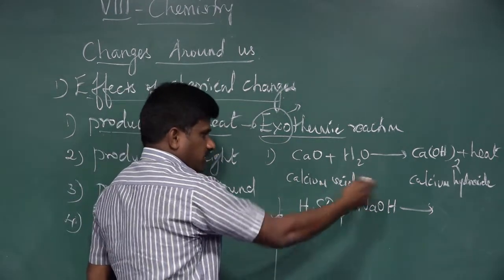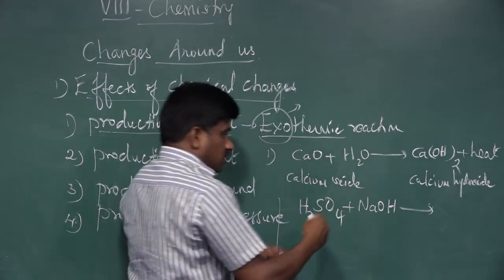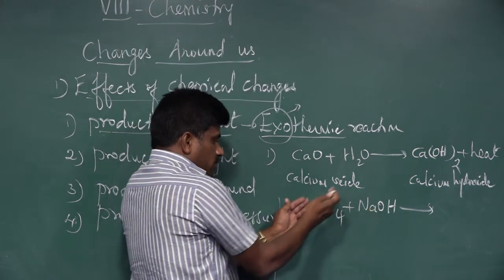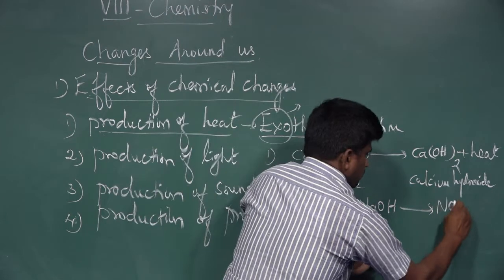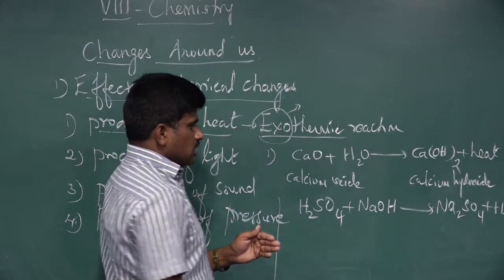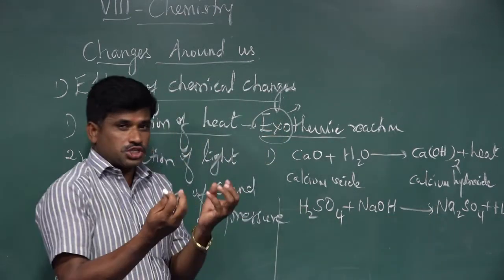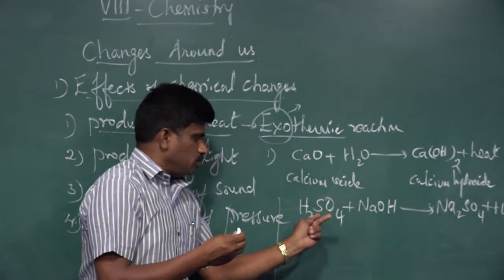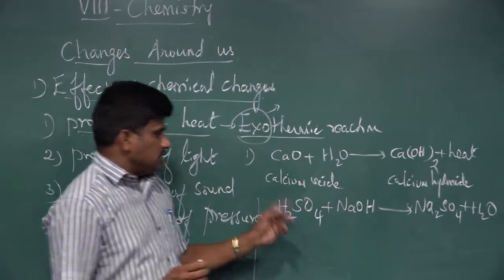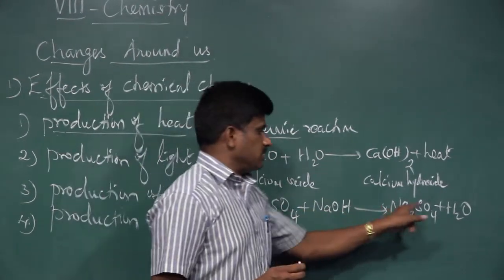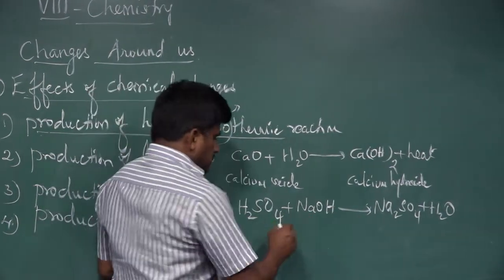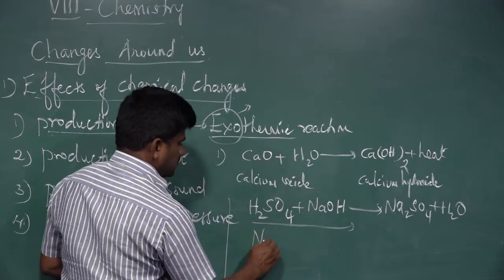The reaction takes place. When sodium hydroxide is slowly added into sulfuric acid, the product obtained is sodium sulfate. Additionally, water is the byproduct. In this reaction, when you touch the test tube while adding sodium hydroxide into sulfuric acid, you feel hot. This is because of the formation of sodium sulfate and water. Here, heat energy is released to the surroundings. This is an example of a neutralization reaction.